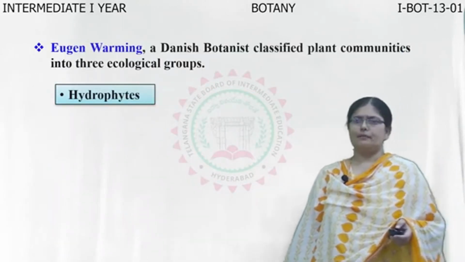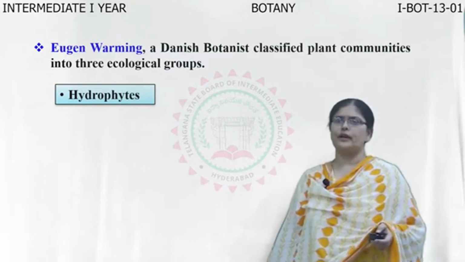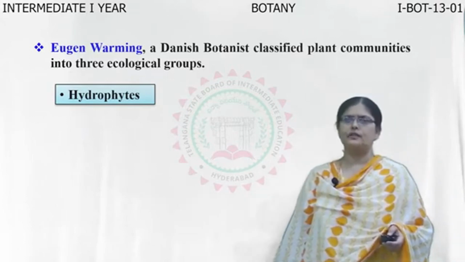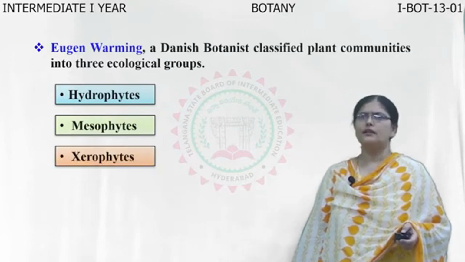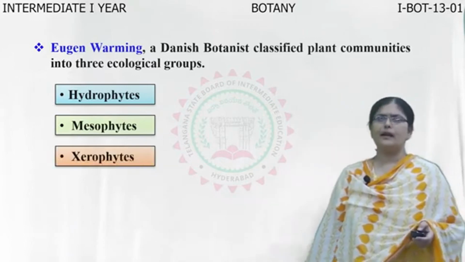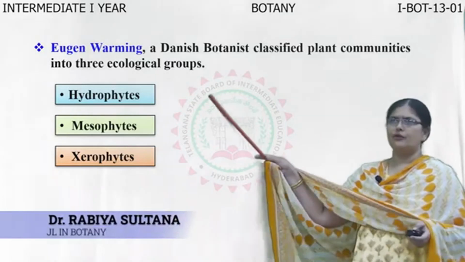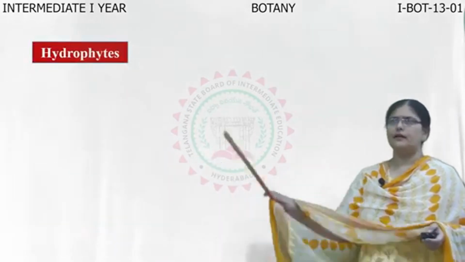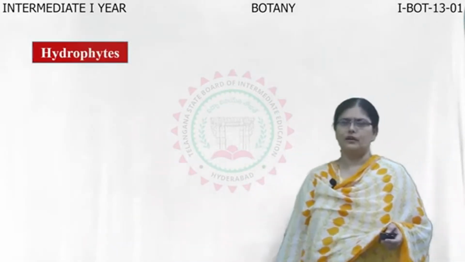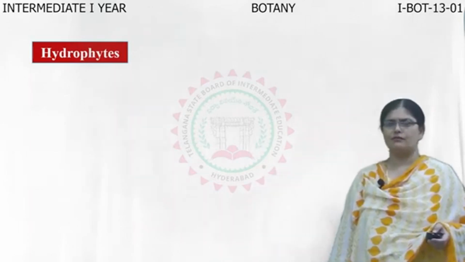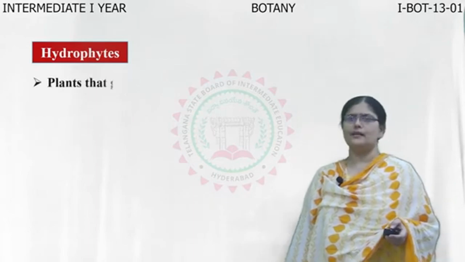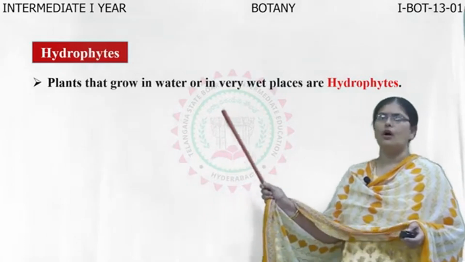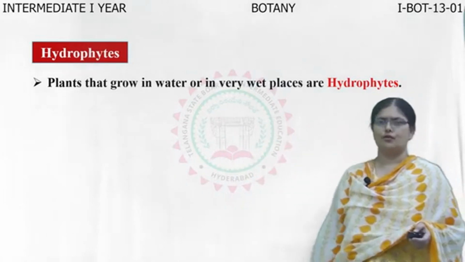Now, following these adaptations by the living organisms for their environment, Eugene Warming, a Danish botanist, he classified the plant communities in 3 ecological groups. What are these 3 ecological groups in which the plant communities have been classified? They are hydrophytes, mesophytes, and xerophytes. What are the hydrophytes? Here, the term hydrophytes, hydro means water. So, any living organism which survives or which grows in water is called as hydrophytes. So, here we are dealing with plants. So, plants that grow in water or in very wet places are called as hydrophytes.